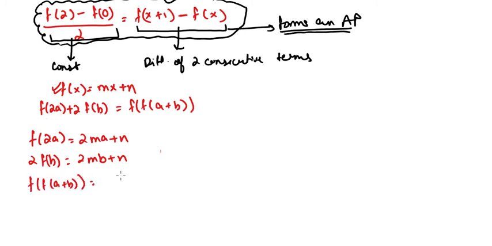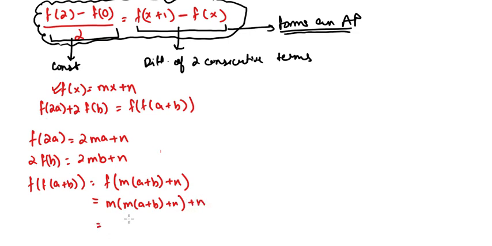This will be m a plus b plus n, and this further will be equated to m of a plus b plus n whole bracket plus n.